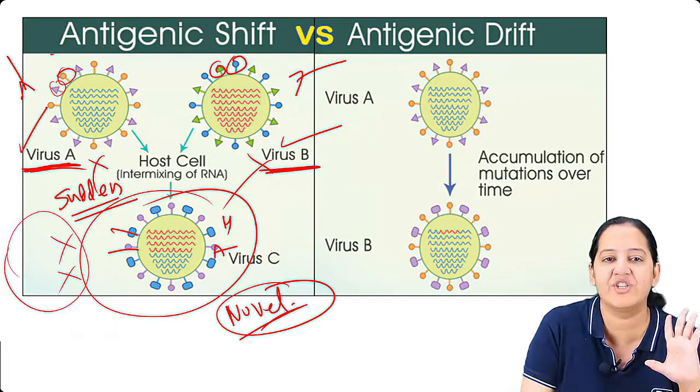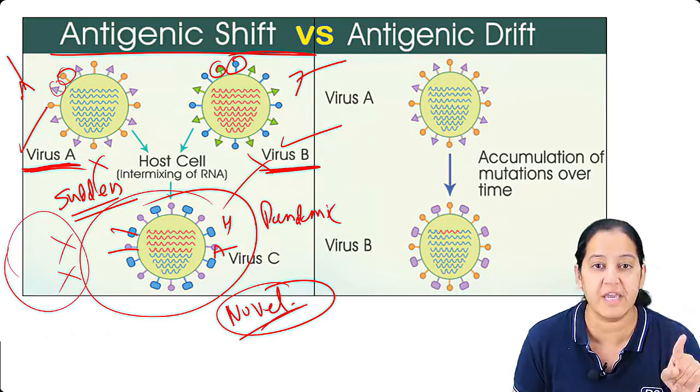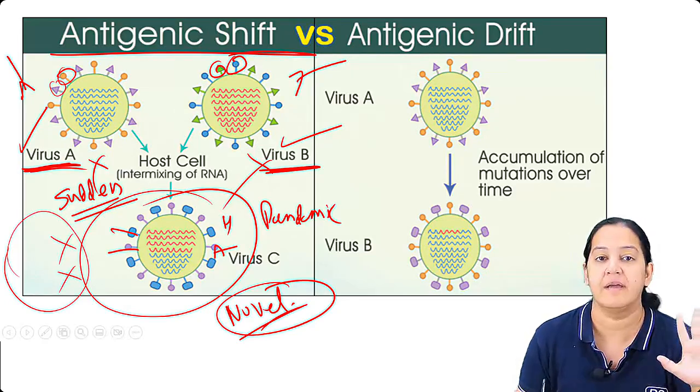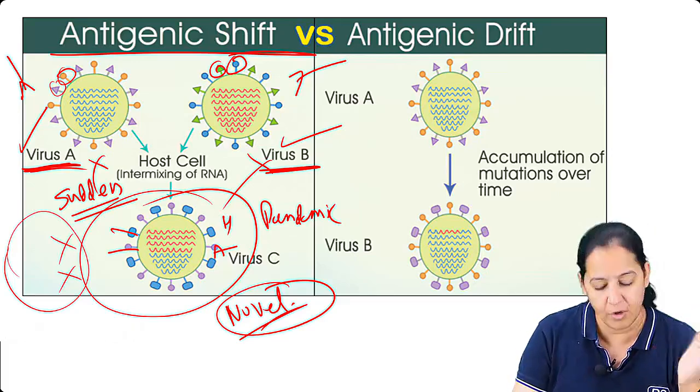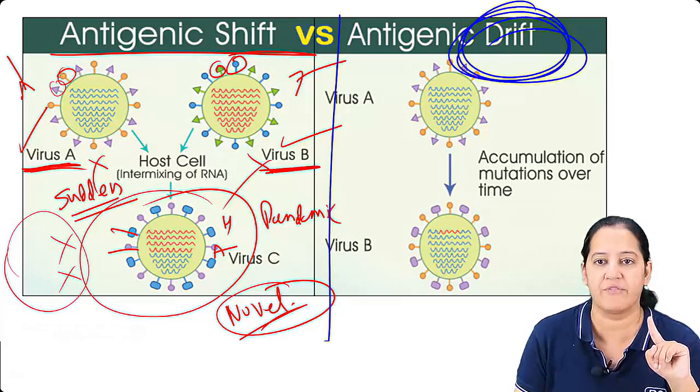My point is that shift leads to pandemic. What happens with shift? Pandemic. Shift is sudden and a novel virus is formed. And on the contrary, see the other term. The other term is drift. What happens in drift?